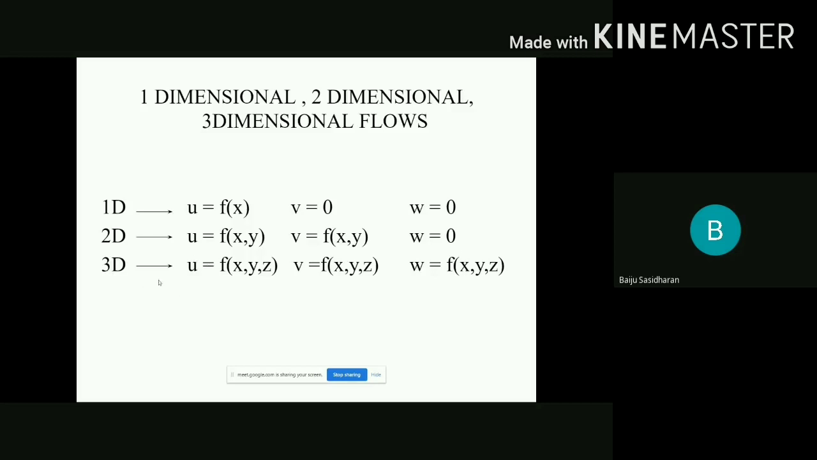In the case of three-dimensional flow, we have to consider all the axes. Therefore, we have to consider all the velocities. So u is a function of the three coordinates, and v is also a function of three coordinates. And the component of velocity in the z direction depends upon the three coordinates. So these one-dimensional, two-dimensional, three-dimensional flows are specified according to our convenience for fluid flow studies.